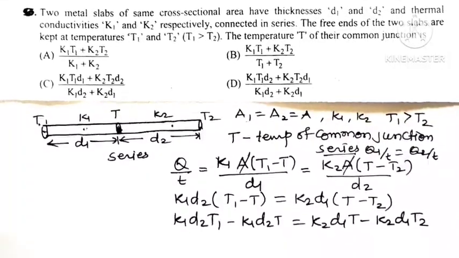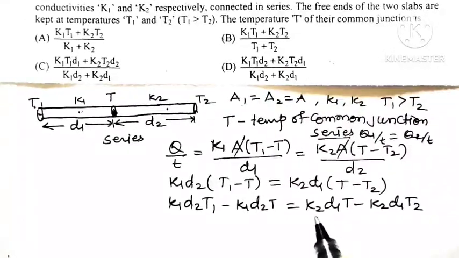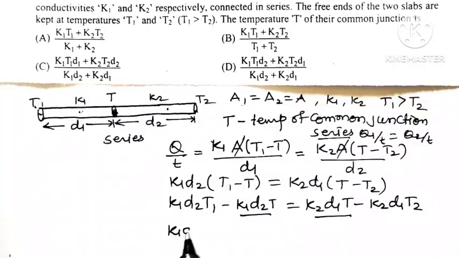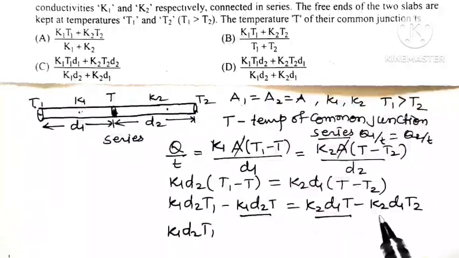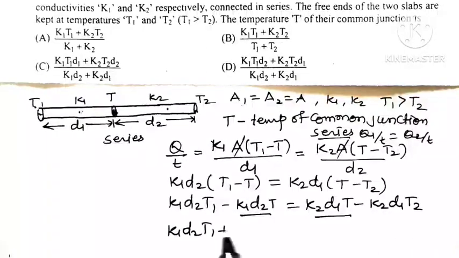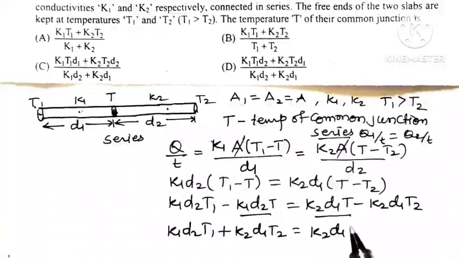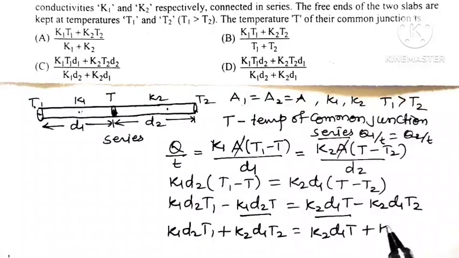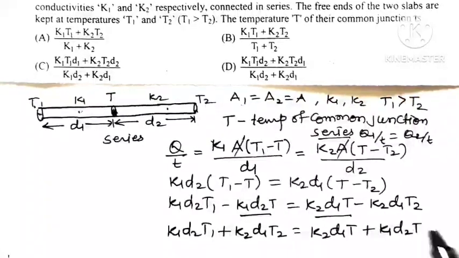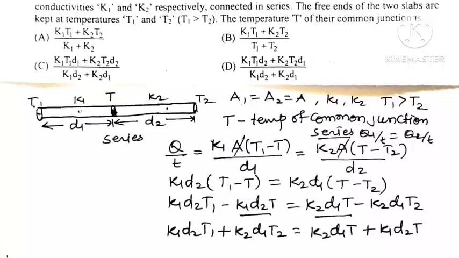Now collect the terms of T together. Taking the term containing T to this side, K1 D2 T1 plus K2 D1 T2 is equal to K2 D1 T, and this minus term, when taken to this side, becomes plus K1 D2 T.